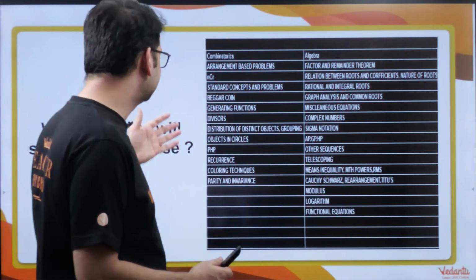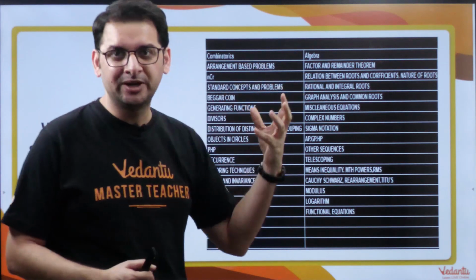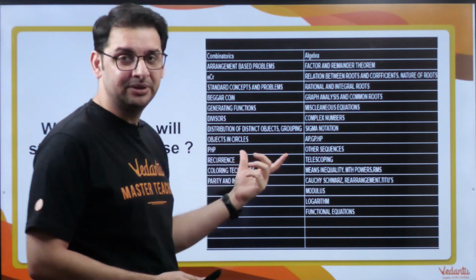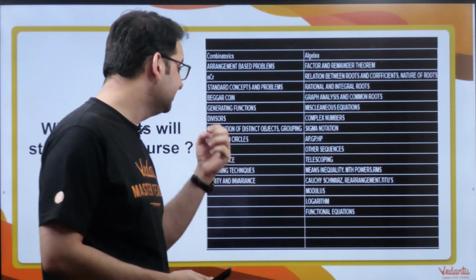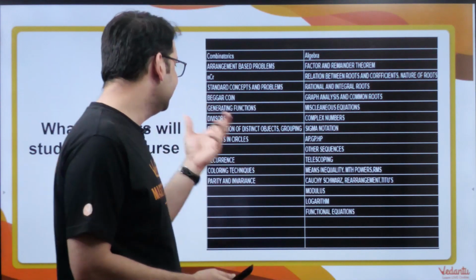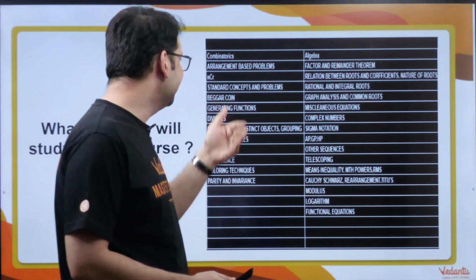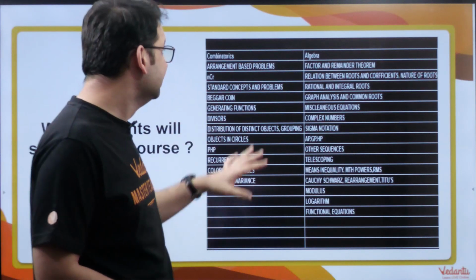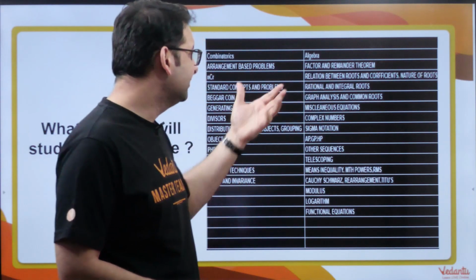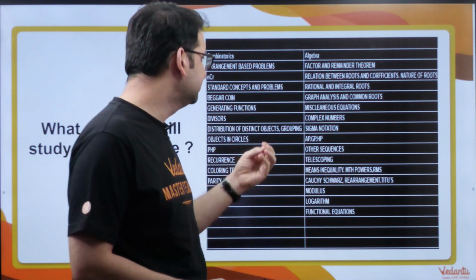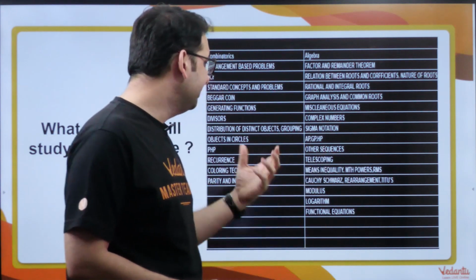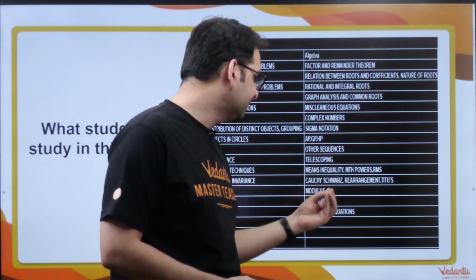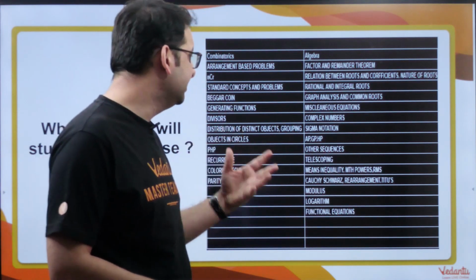So combinatorics, we are going to cover a lot of topics which are otherwise not taught, not even in JEE. For example, pigeonhole principle, coloring techniques, recursion, invariance, parity, distribution, caseworks, divisors, Baker coin, generating functions is something that we're going to introduce for the first time in this. So algebra, factor remainder, relation between rational roots, integral roots, sigma notation, telescoping, means inequality, Cauchy-Schwarz. So all these inequalities, functional equations, log, modulus, we are going to introduce.